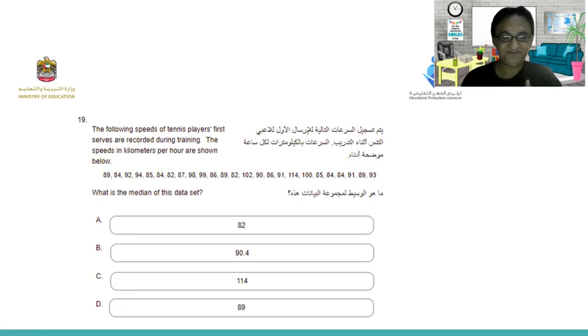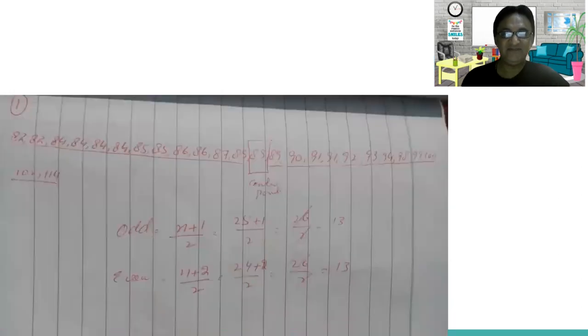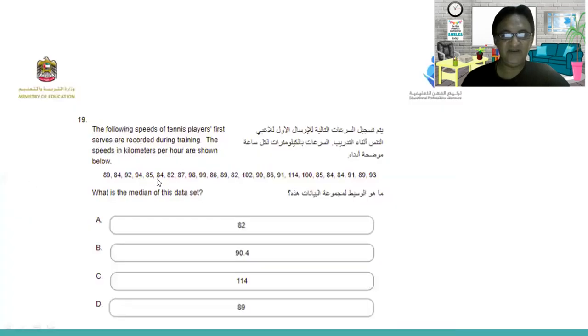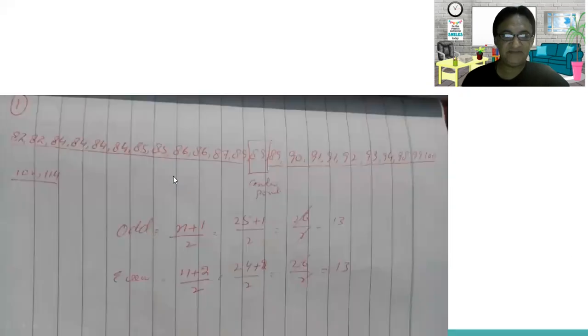Let's see. First, I have put these numbers into sequence: 82, 84, 85, 86, 87, 89, 90, and so on. So these numbers are in sequence. Over here, you'll be finding the random numbers. I have counted all these numbers. These numbers are 25.